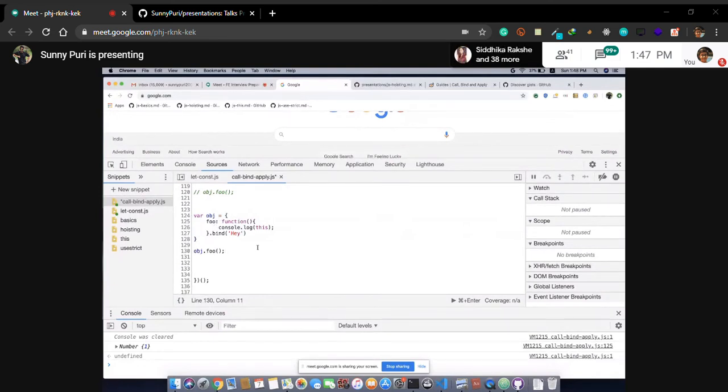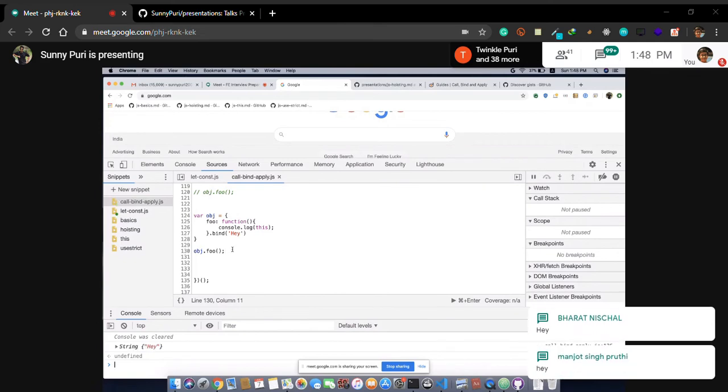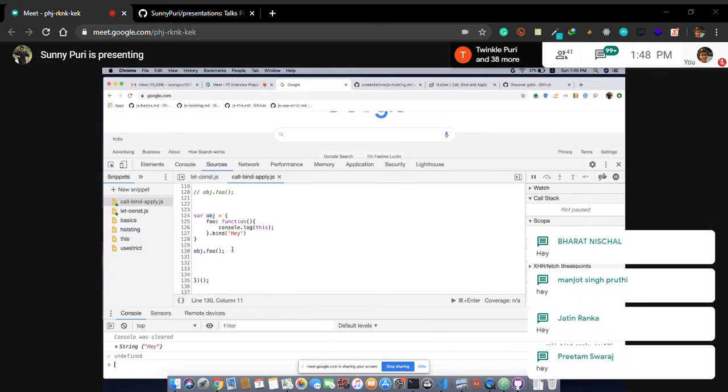Let's see the difference in this. We have seen it in a function. Let's see it in a method. So guys, notice this is a method. Never call this foo as a function. Always call foo as a method. What will be the output? String hey, very nice. Appreciated.